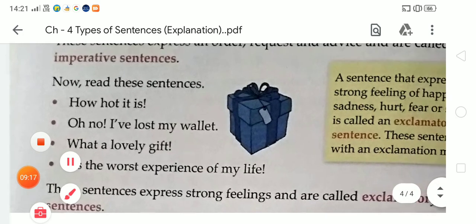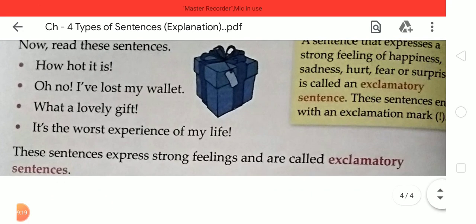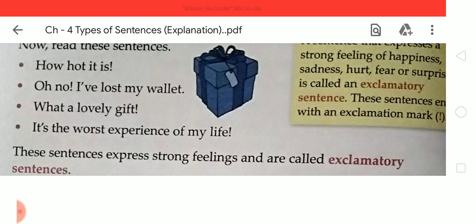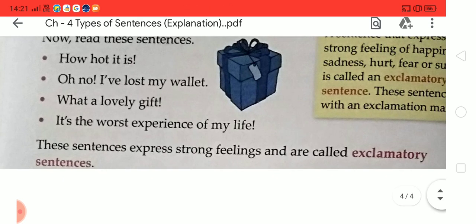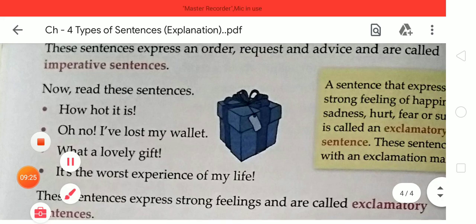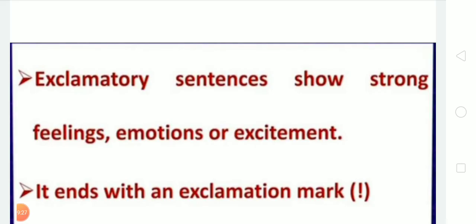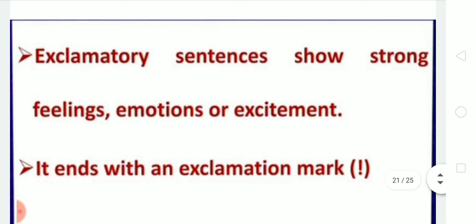Student, these sentences express strong feeling and are called exclamatory sentences. About the exclamatory sentence, you have to remember that exclamatory sentences show strong feeling, emotion or excitement, and end with an exclamation mark.